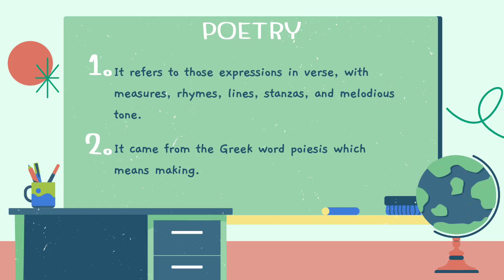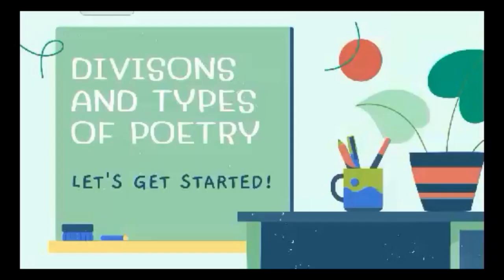Now, poetry. Poetry refers to those expressions in verse with measure and rhyme, line and stanza, and has a more melodious tone. It came from the Greek word poesis, which means making, because poetry is an expressive way of writing in which authors express their ideas, thoughts, and emotions in a meaningful way. Now, to learn more about poetry, let's dig into its divisions and types.